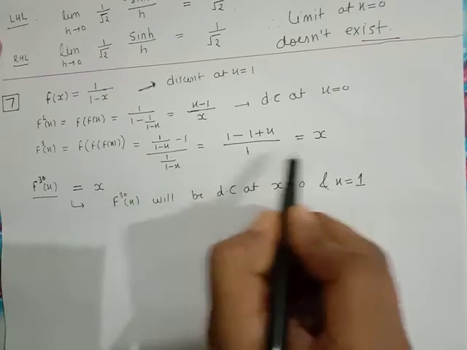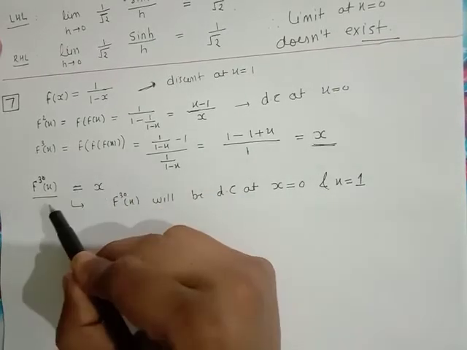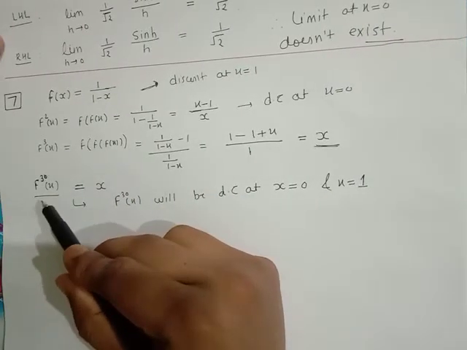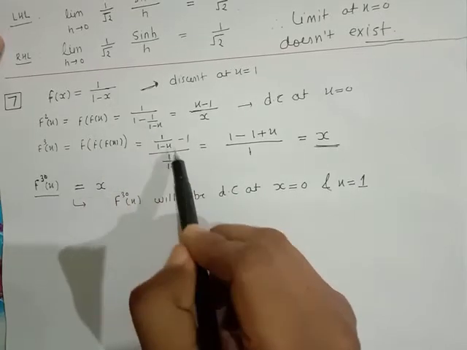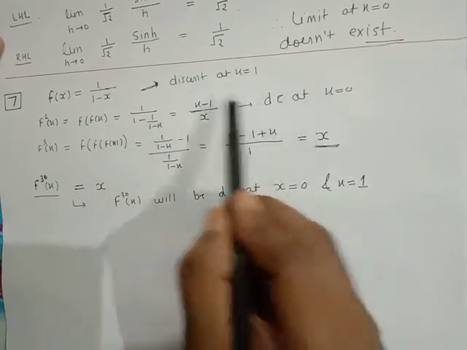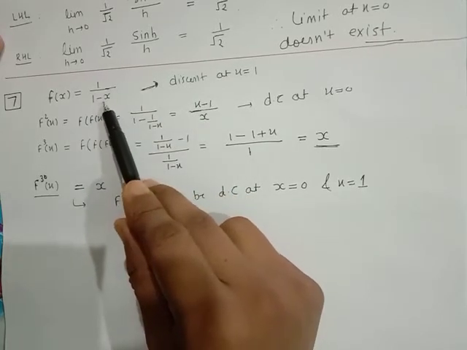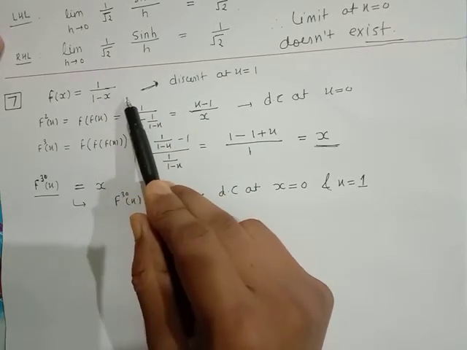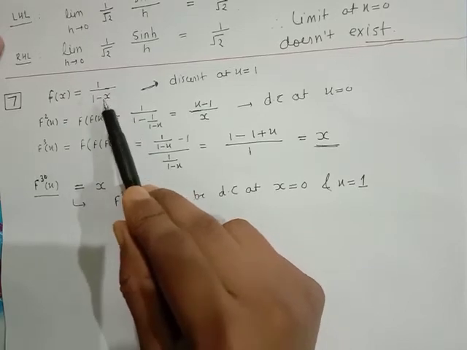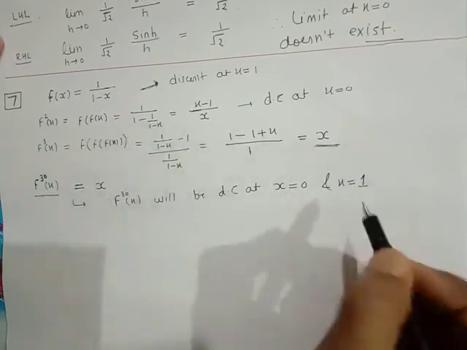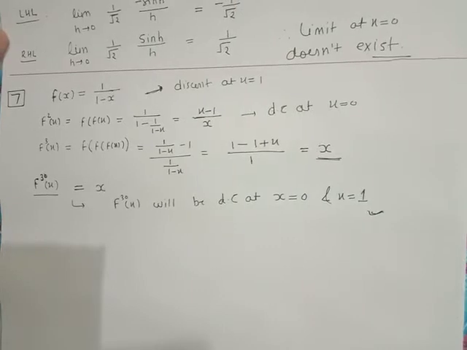Although f of 30 of x is defined for all real values, to come up to this function we have to go through all these functions up to 30 times. So in that process, at x equal to 0 and at x equal to 1, the function will be discontinuous. So these are the points of discontinuity.